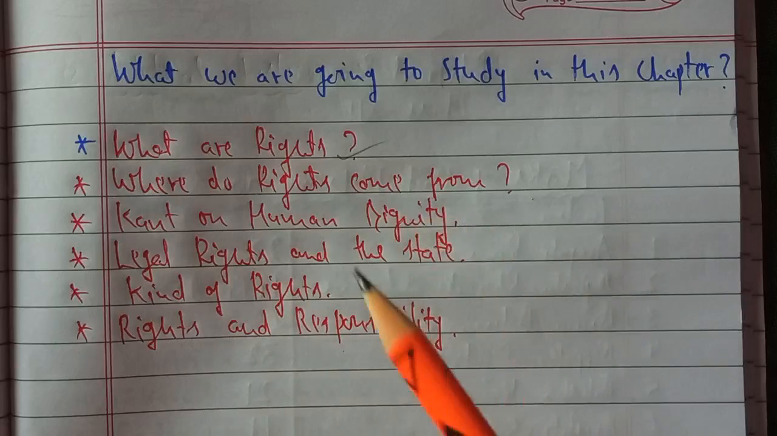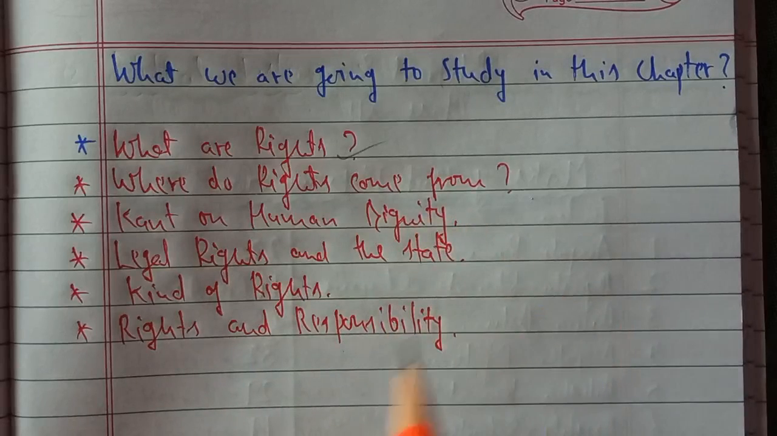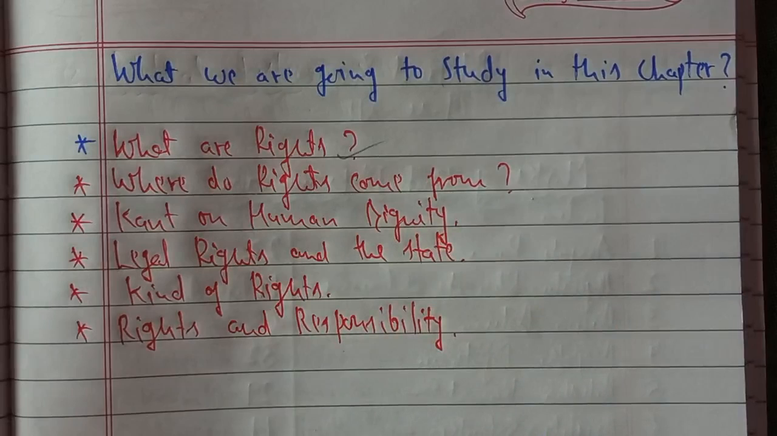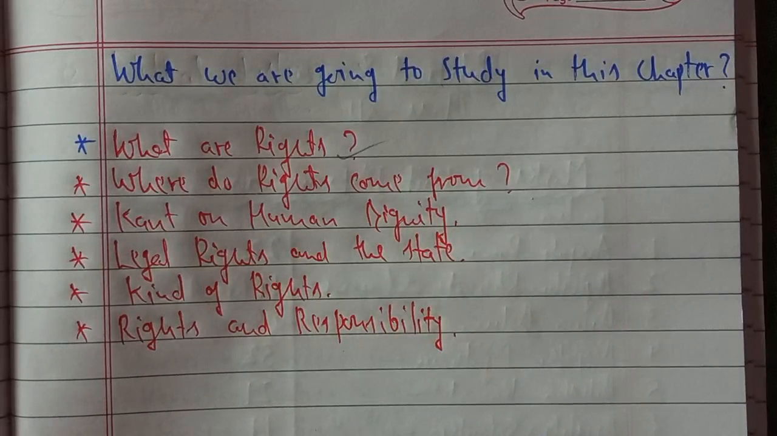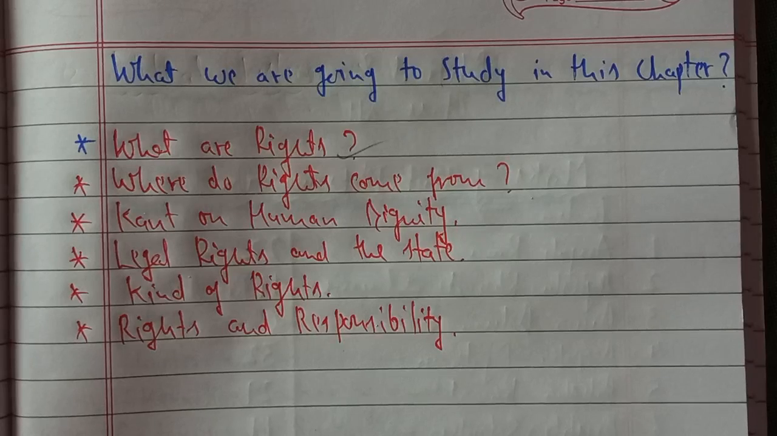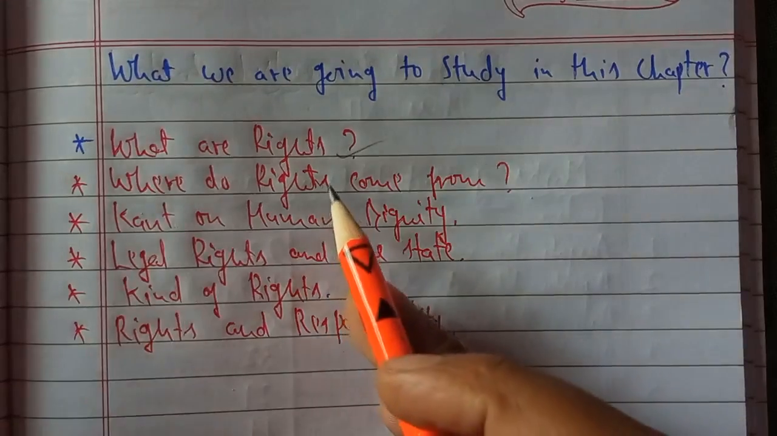Where do rights come from? As I've shown you in the diagram, in the common people's view, rights means adhikar. But as students of political science, we'll see the roots and foundation of rights, from where these rights have emerged, where these ideas have come from, and which concepts are closely linked to rights.